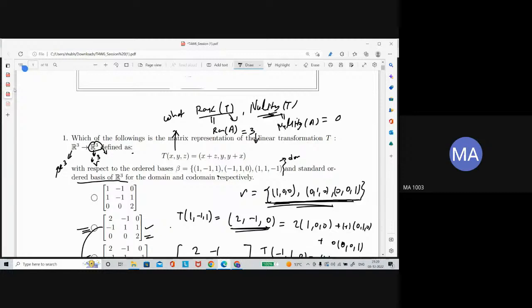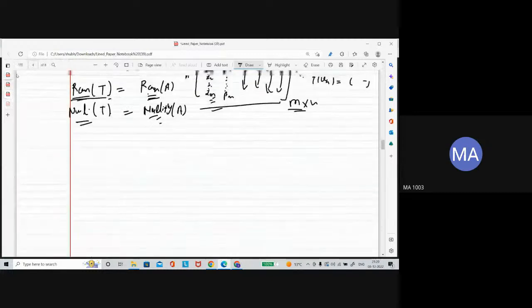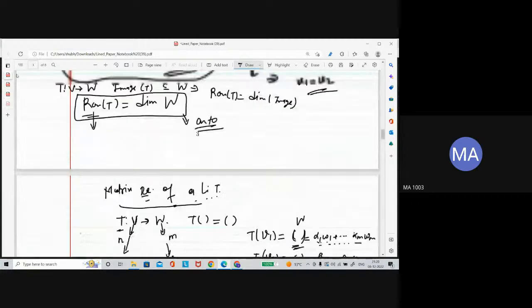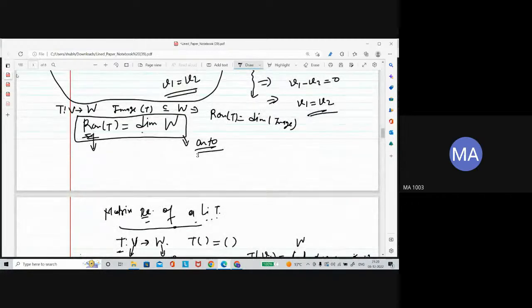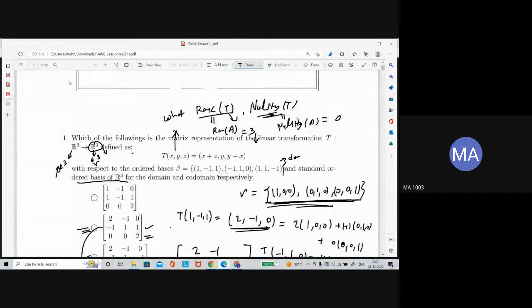What is in that case, we just now discussed? If rank of the linear transformation is the same as the dimension of the codomain, then it is going to be onto. So as here we are getting exactly the dimension of the codomain, that means this linear transformation is actually onto. And already from nullity, we got 0. That means this linear transformation is one-one also.